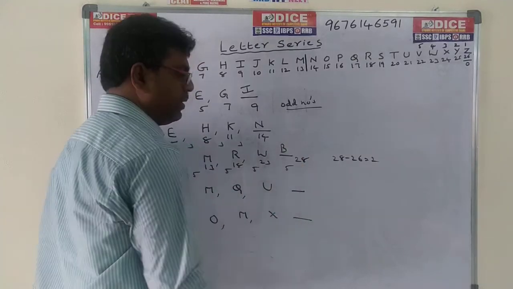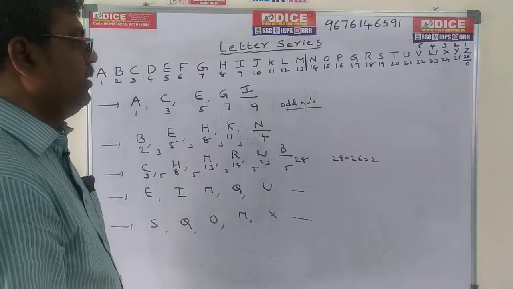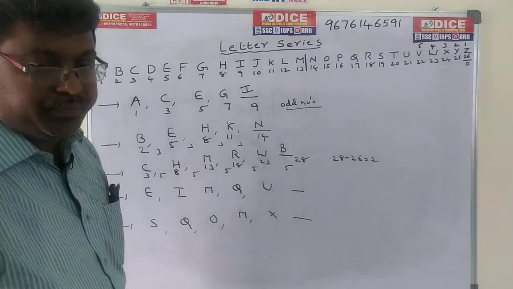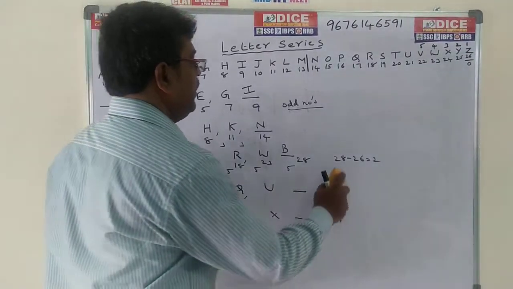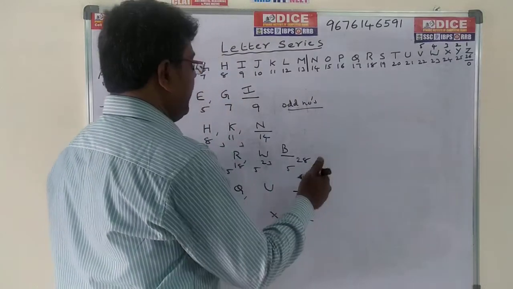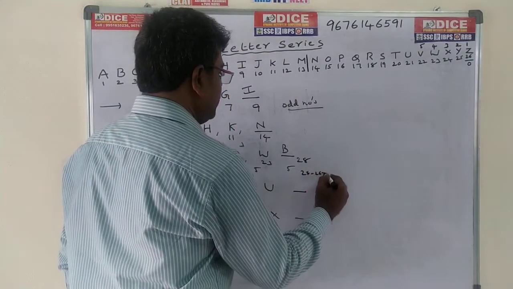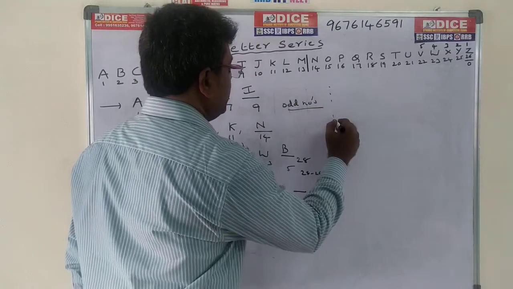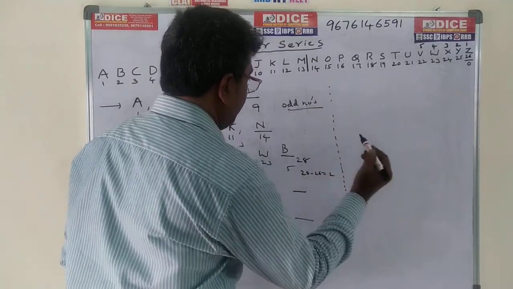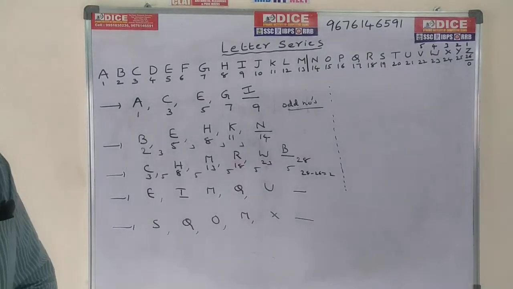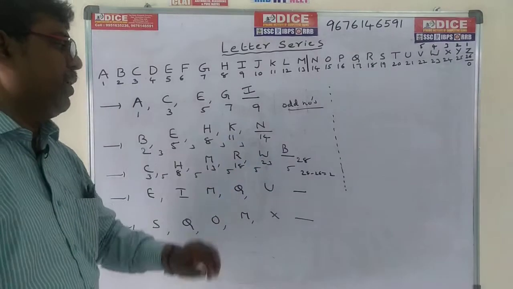B is the required answer. So the number is 28, 28 minus 26, 2 is the value. So 2 means nothing but B is the required answer.